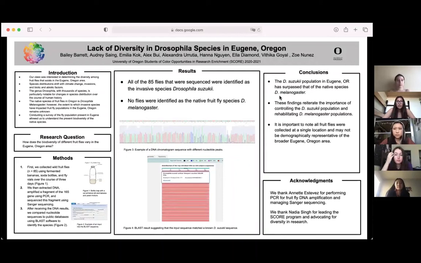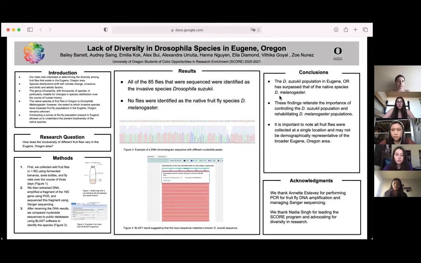Okay, so our goal in this project was to better understand the diversities of fruit flies in the Eugene, Oregon area. The species distribution of species populations shifts in accordance with climate change, invasions, and other biotic and abiotic factors. The genus Drosophila, with thousands of species, is particularly notable for changes in species distribution over the course of human history. The native species of fruit flies in Oregon is Drosophila melanogaster.